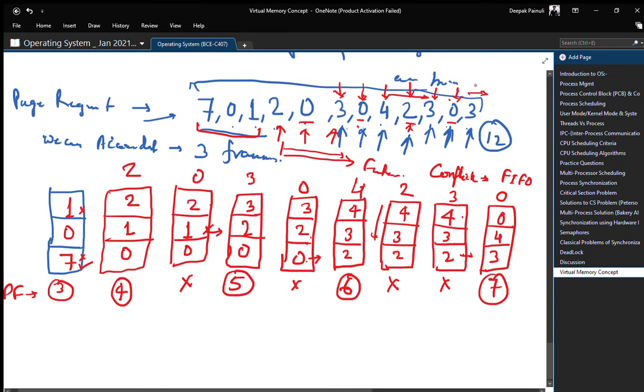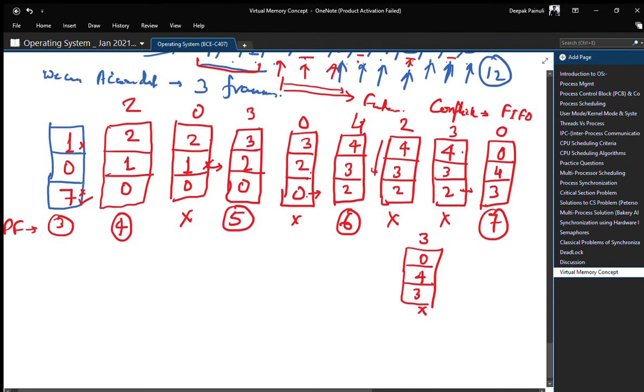Now the last request in the string is 3. 3 is already in the frame, so there is no page fault, and the frame will be the same. Total page faults in case of optimal we are having 7.